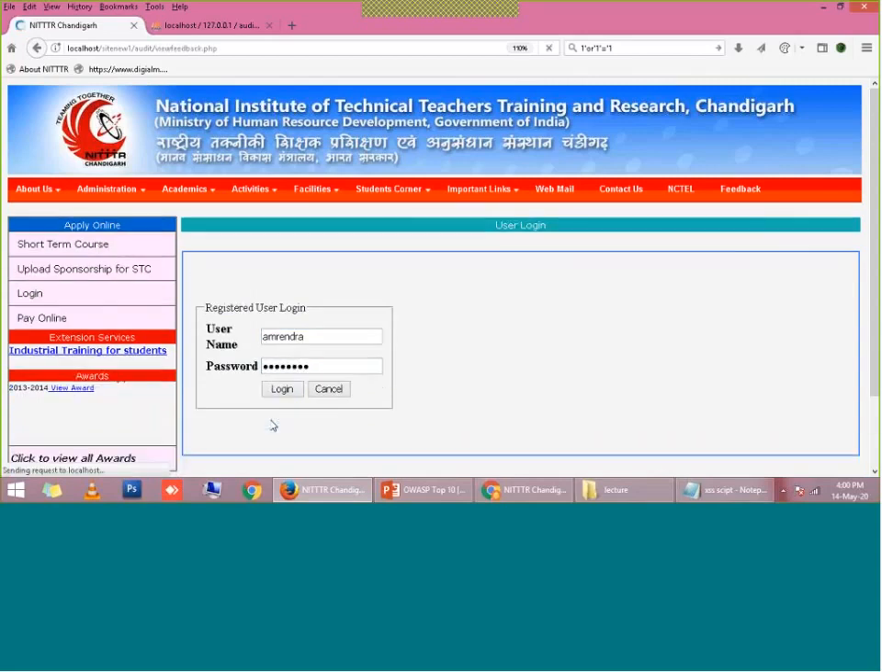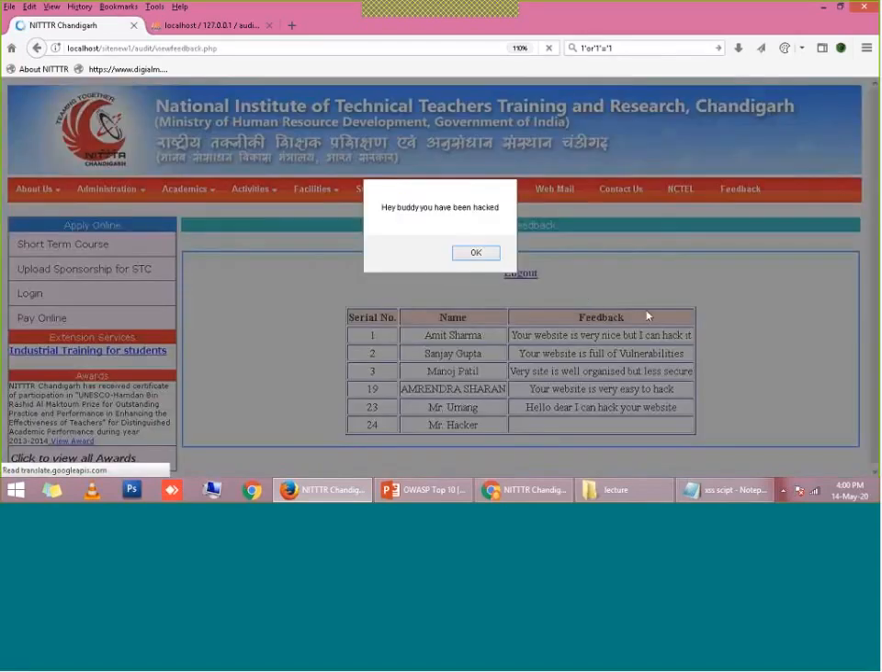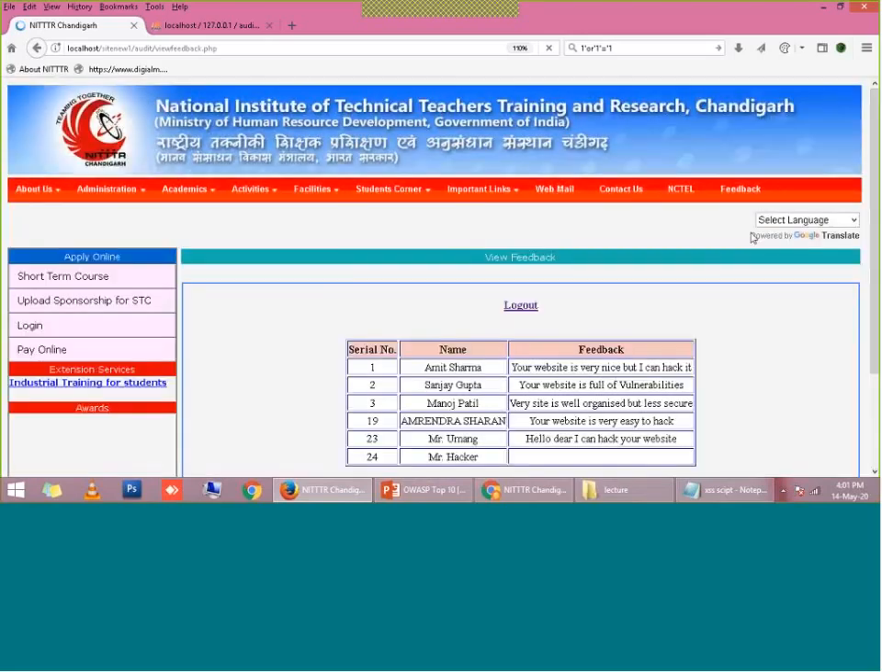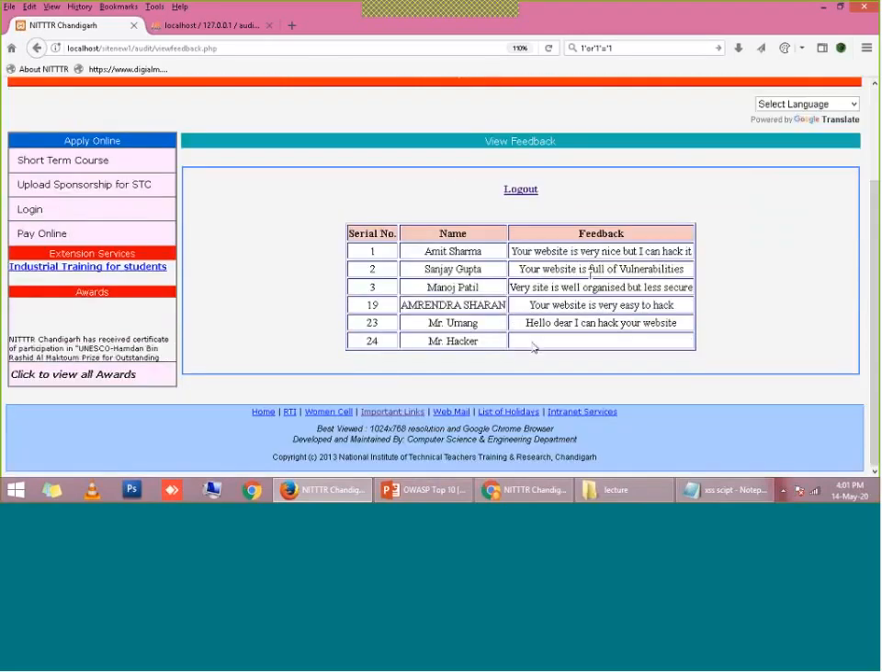Every time I log in, this pop-up will give a message: hey buddy, you have been hacked. After seeing this message, definitely the web administrator will be very nervous, right? Because now he will have to find a solution for that. If he clicks on OK, he will see no message here. Why? Can anyone guess why this message is not being displayed here?